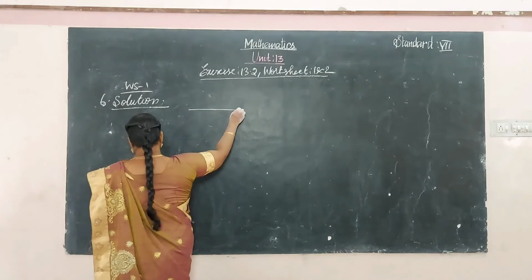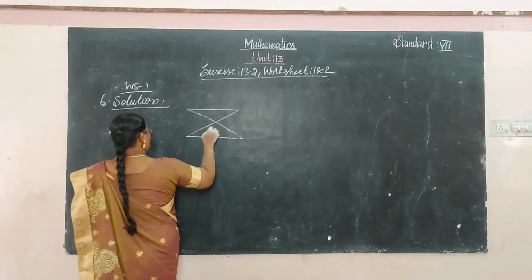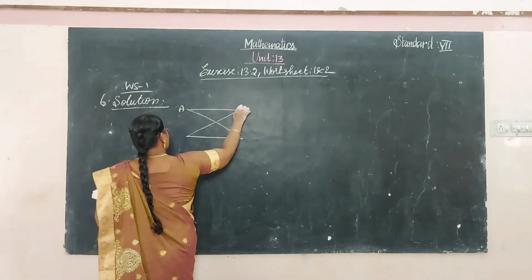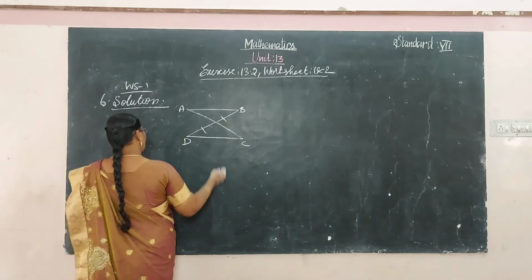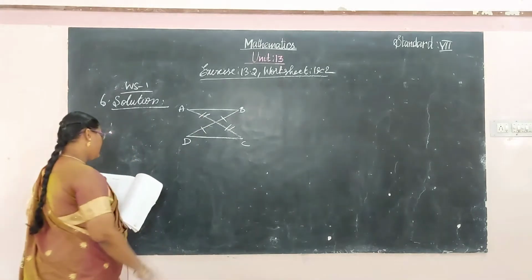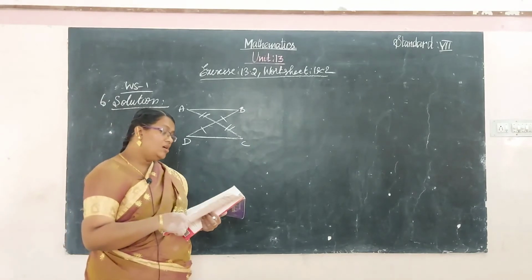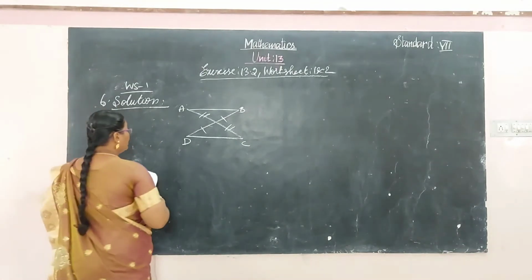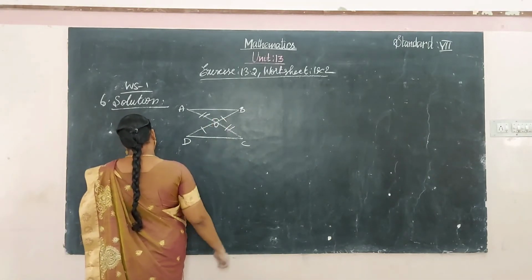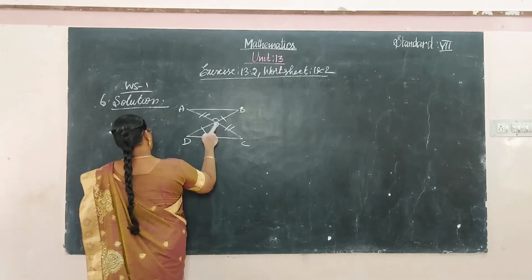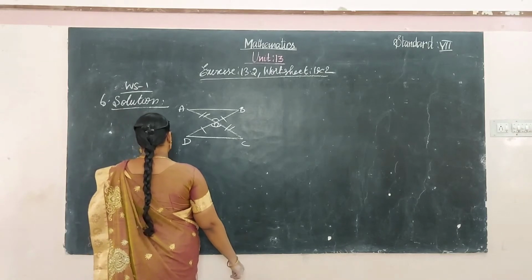The diagram is given: A, B, C, D. Okay, these two sides are equal, given. Are the triangle AOB and the triangle COD congruent?